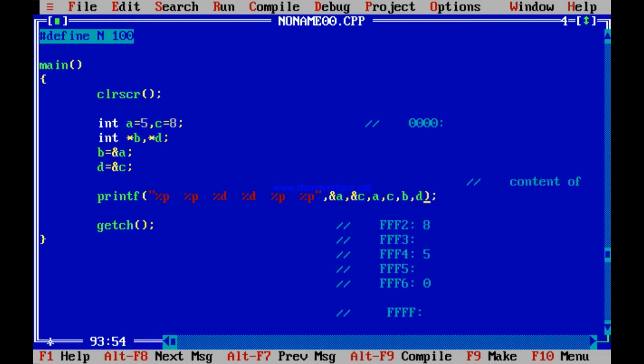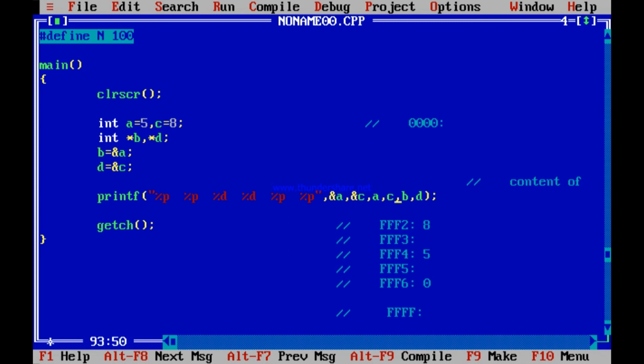Interesting, another thing that I will do. See, a is 5. Address of a, FFF4. b is equal to address of a. So b is FFF4. b plus 1, next memory location, FFF6, which does not contain anything. But because now I know that FFF2 contains something, can you check out one thing?